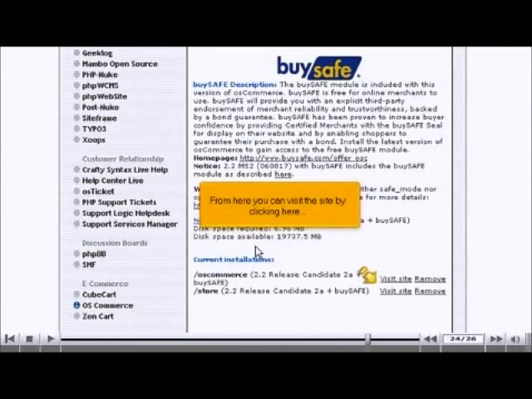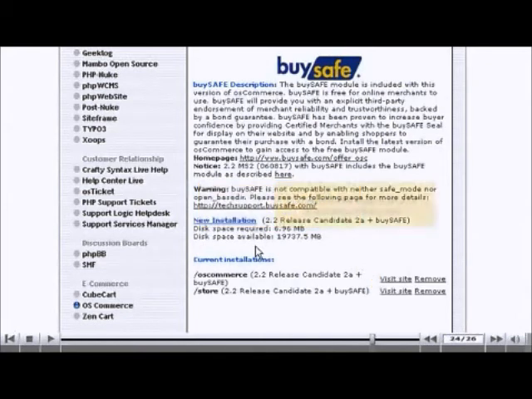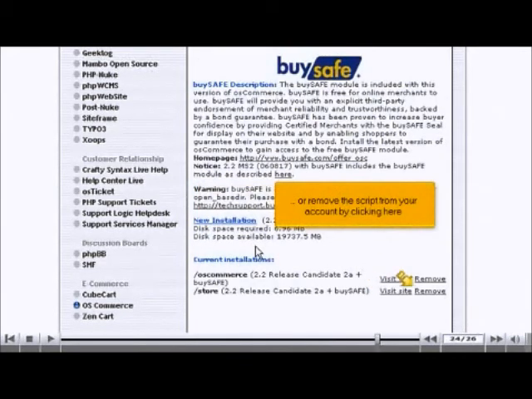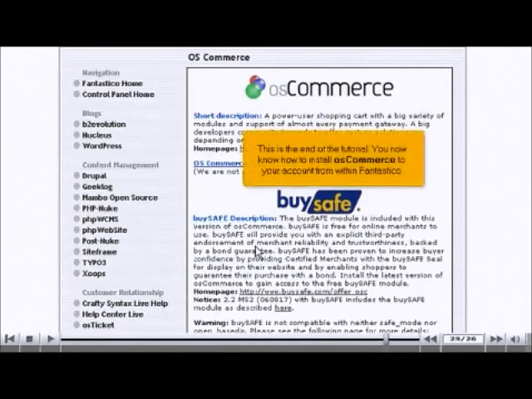From here you can visit the site by clicking here, or remove the script from your account by clicking here. This is the end of the tutorial. You now know how to install OsCommerce to your account from within Fantastico.